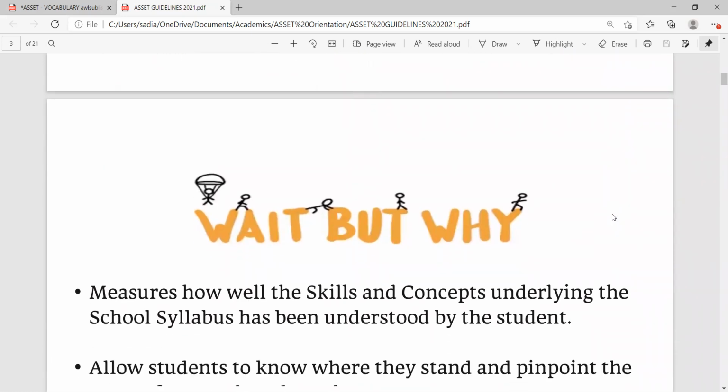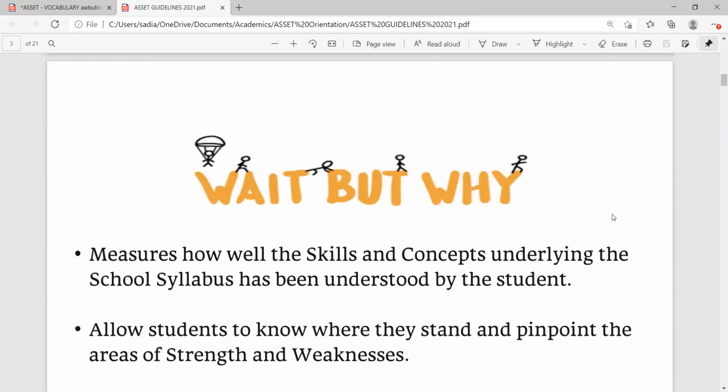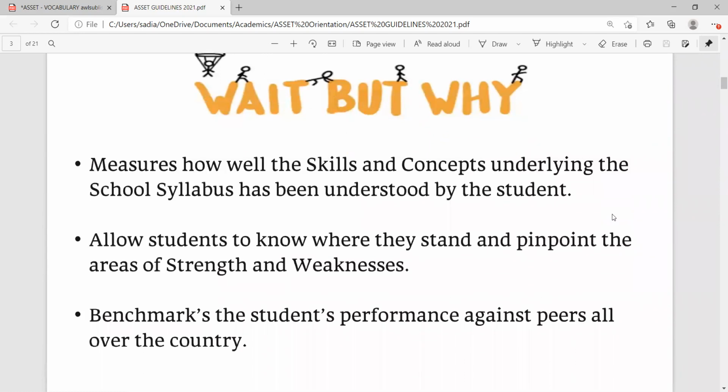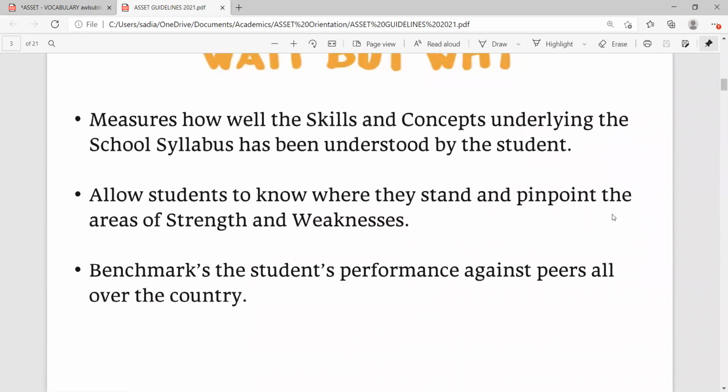Why take it? It measures how well the skills and concepts underlying the school syllabus have been understood by the student. It allows students to know where they stand and pinpoint the areas of strength and weakness. It benchmarks the students' performance against peers all over the country.